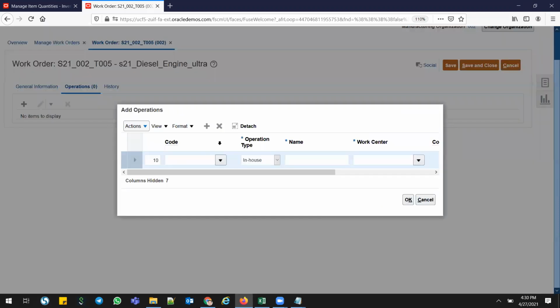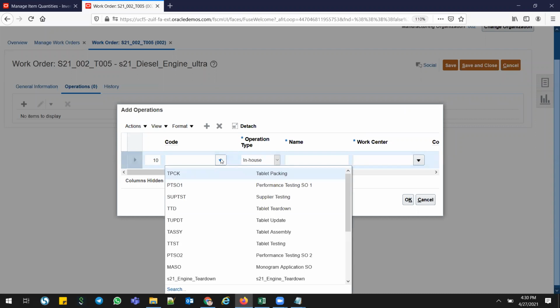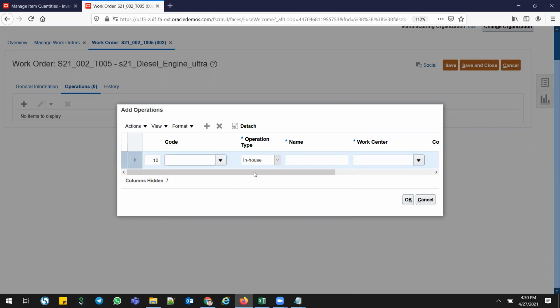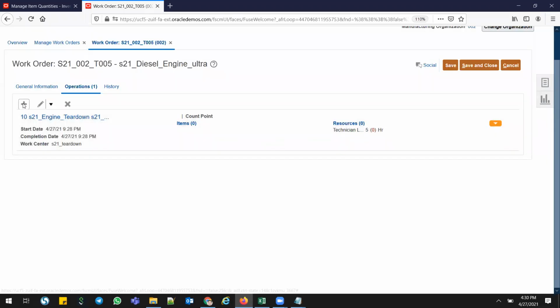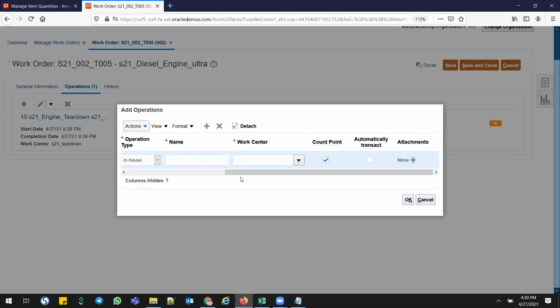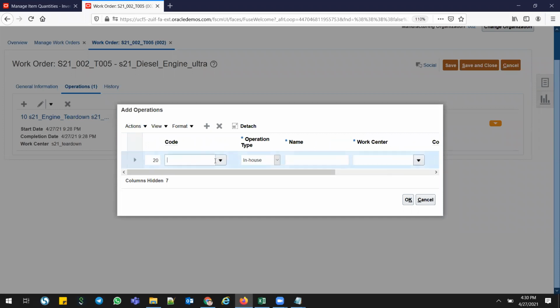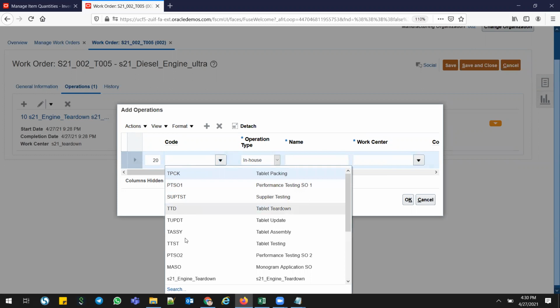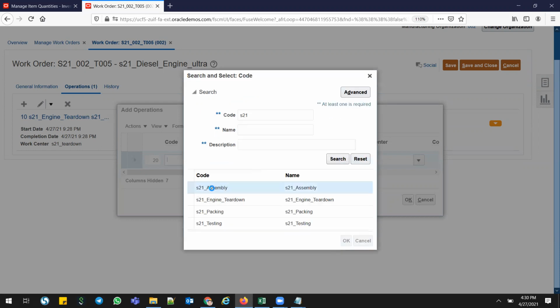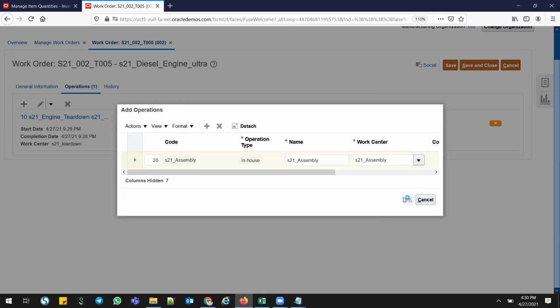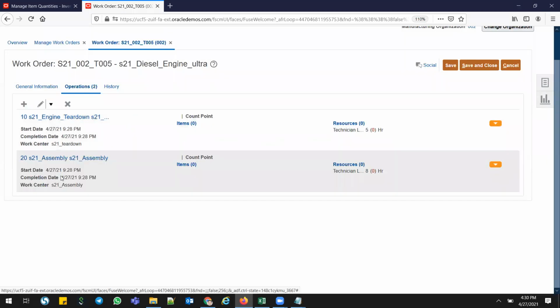I'll just go for a couple of operations instead of all 4 or 5 operations. Go for first tear down. Click OK. I'll create another operation. After tear down, I'm going to assemble it, S21 assembly operations. So these are the two operations. I'm not going for testing and packing; it is all the same as what we did yesterday.